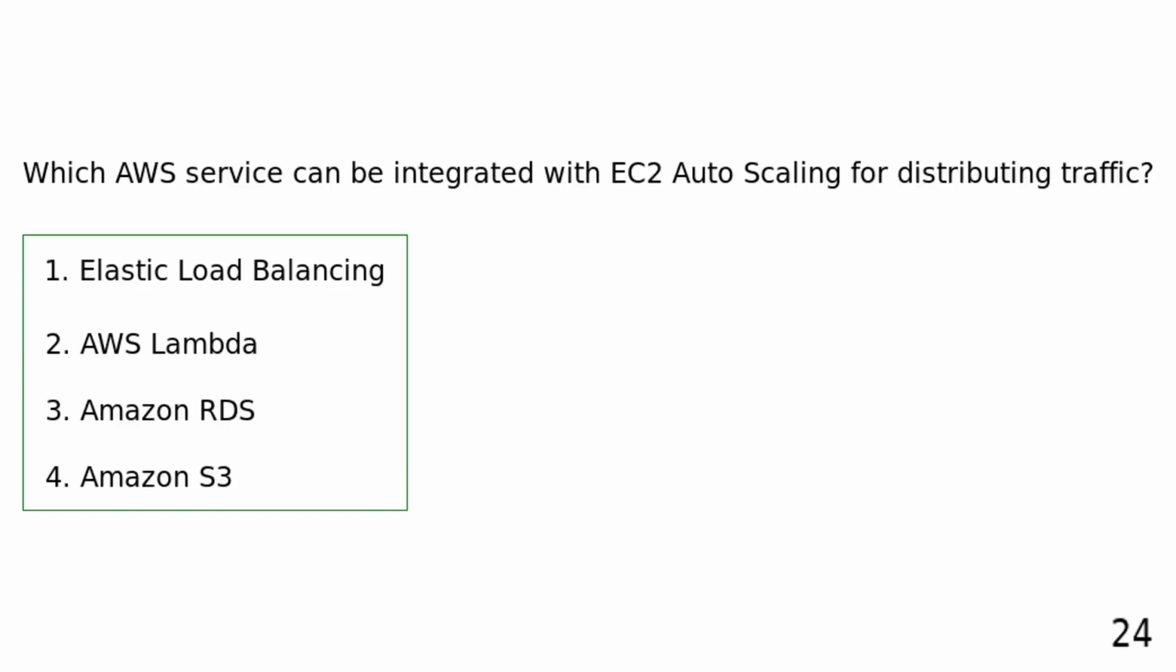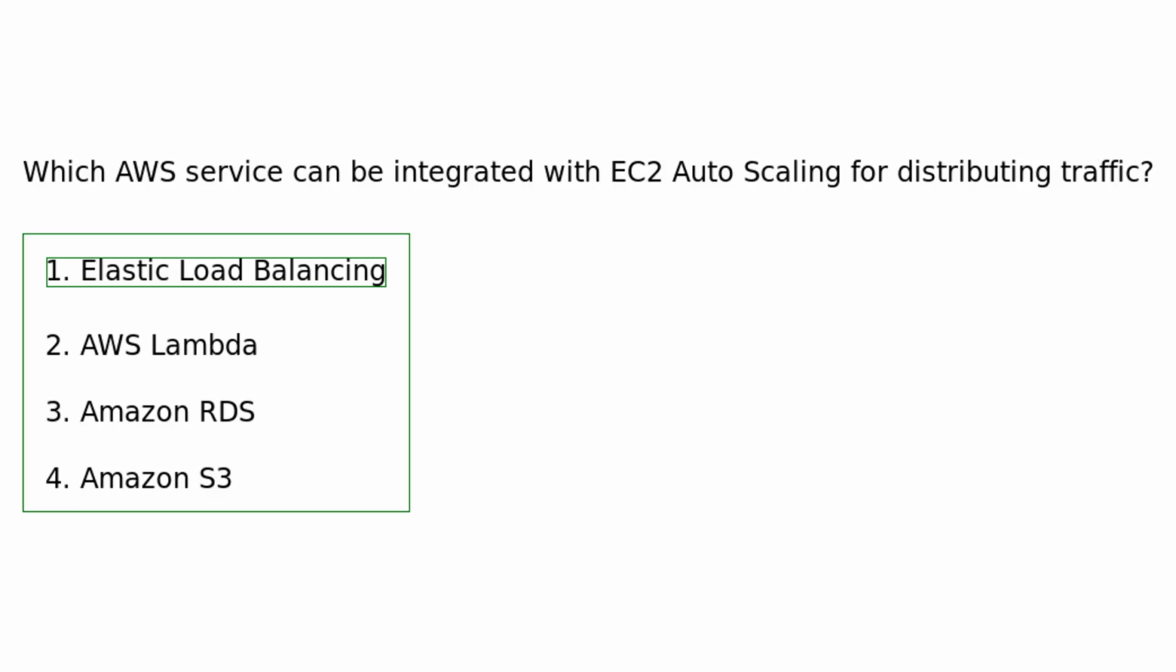Which AWS service can be integrated with EC2 auto-scaling for distributing traffic? Elastic load balancing. AWS Lambda. Amazon RDS. Amazon S3. Elastic load balancing can be integrated with EC2 auto-scaling to distribute incoming traffic across multiple instances.